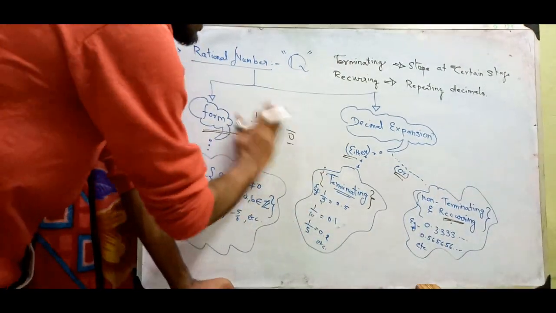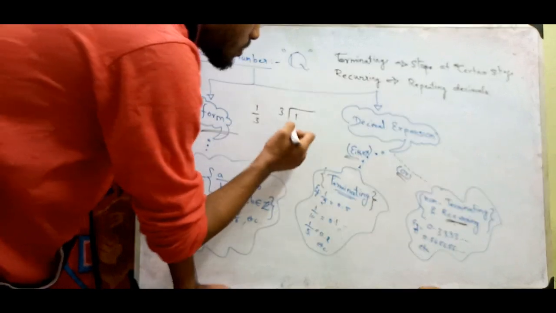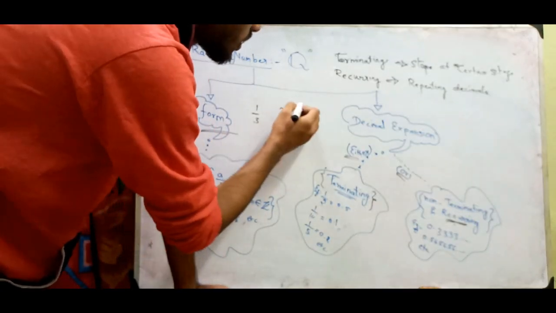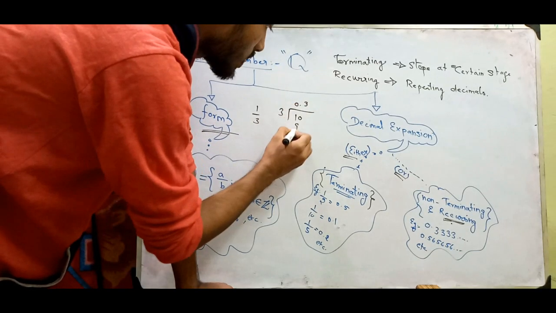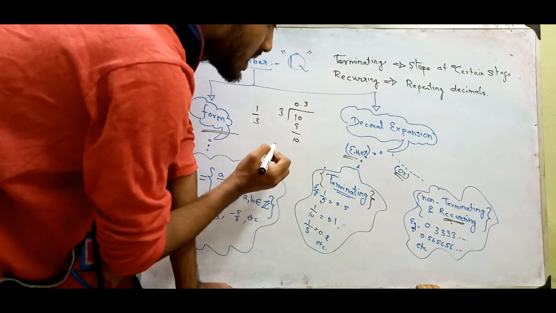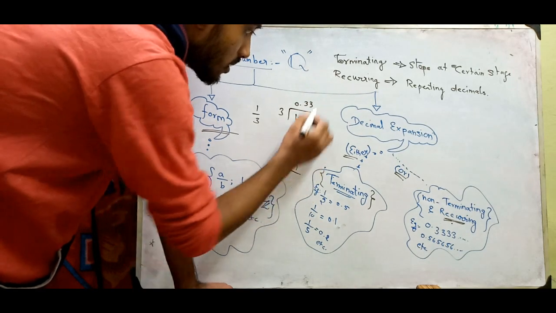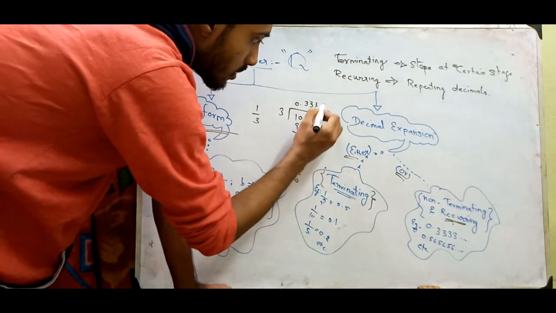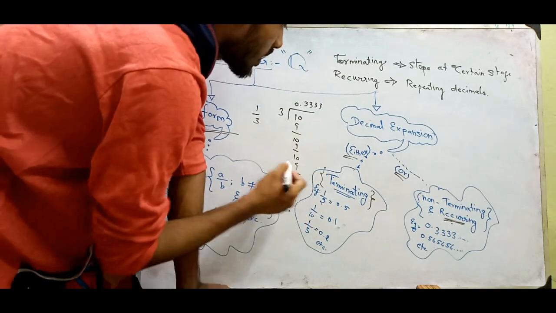For example, let us take 1/3. There is no carrying for remainders, so 0.10, 3 times 3 is 9, again 1, already there's a decimal point, so 0.3, again 10, 3 times 3 is 9, again it goes on like this. It won't stop.